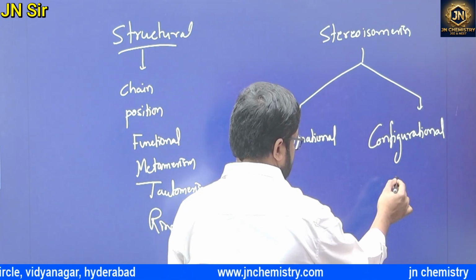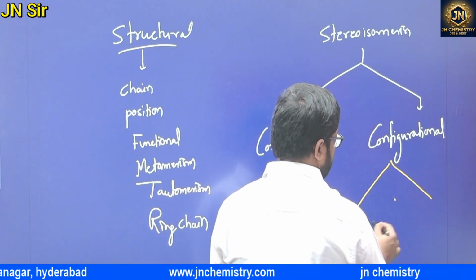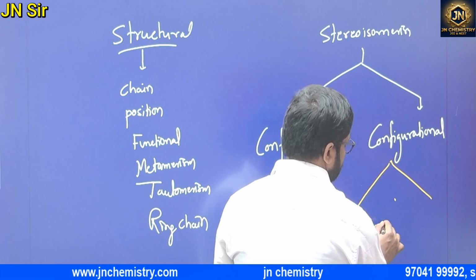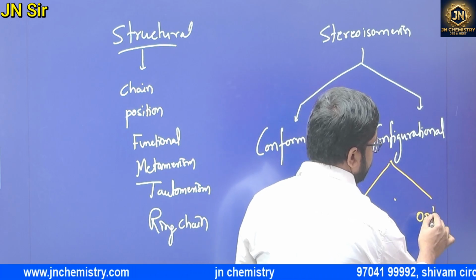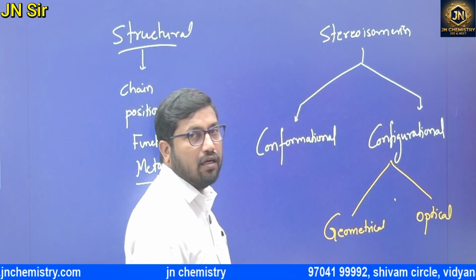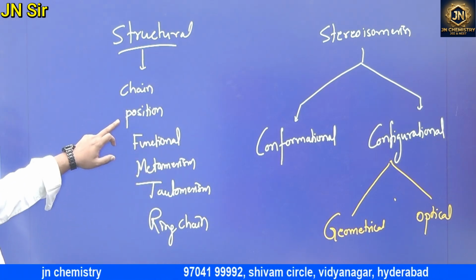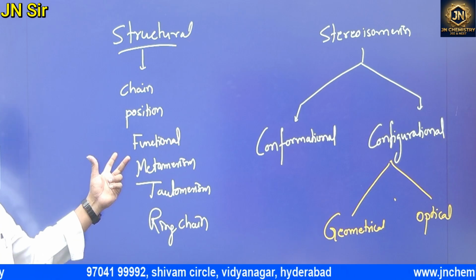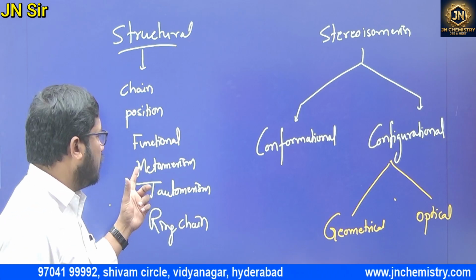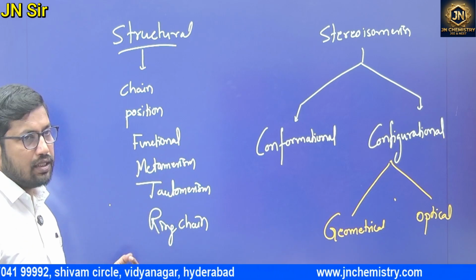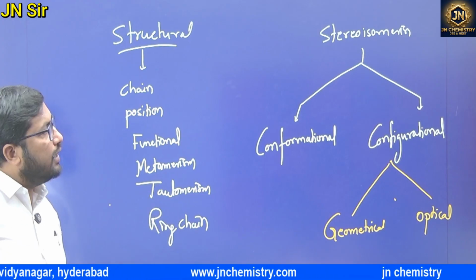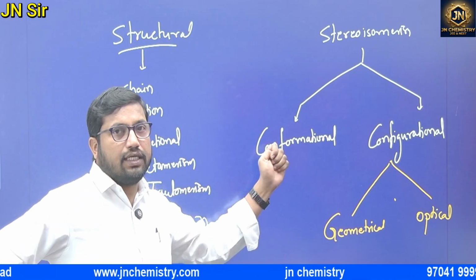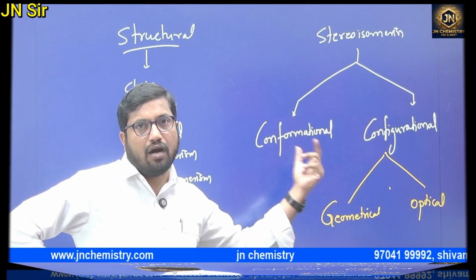Configurational isomerism, once again, has two types: geometrical and optical. So: chain, position, functional, metamerism, tautomerism, ring chain. Ring chain and functional isomerism are almost similar, right? And stereoisomerism: conformational and configurational isomerism. And configurational isomerism again: geometrical and optical isomerism.